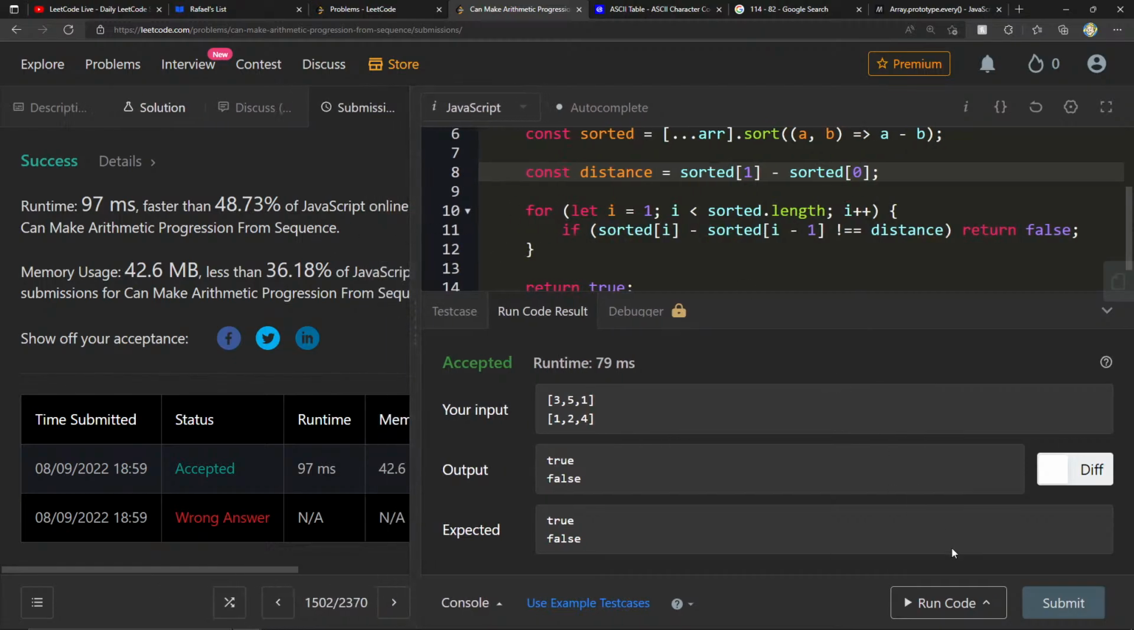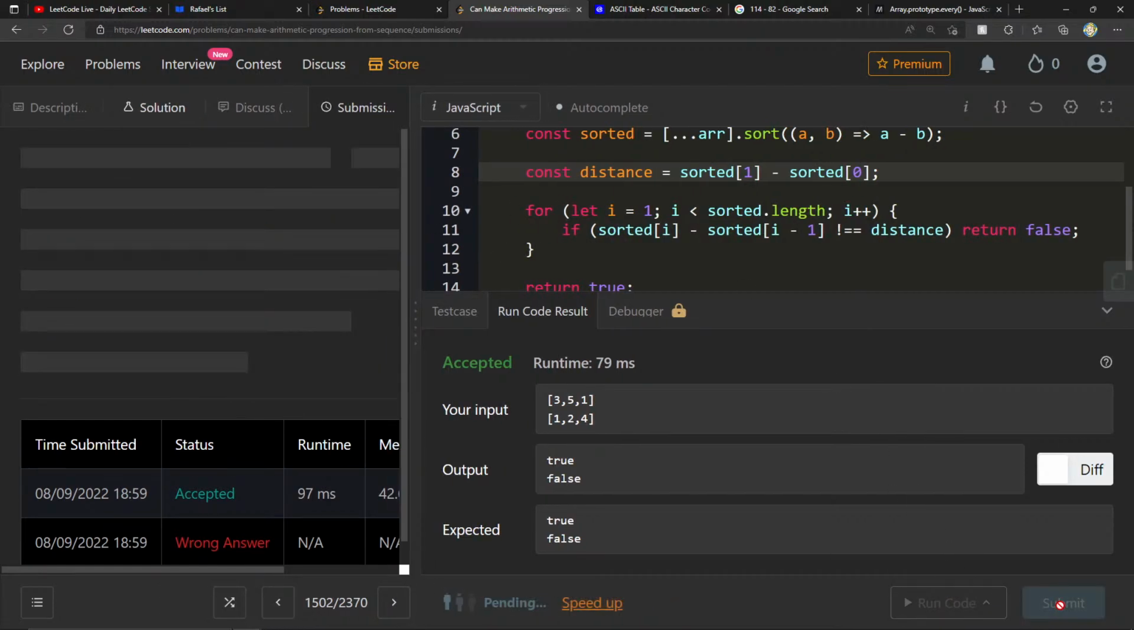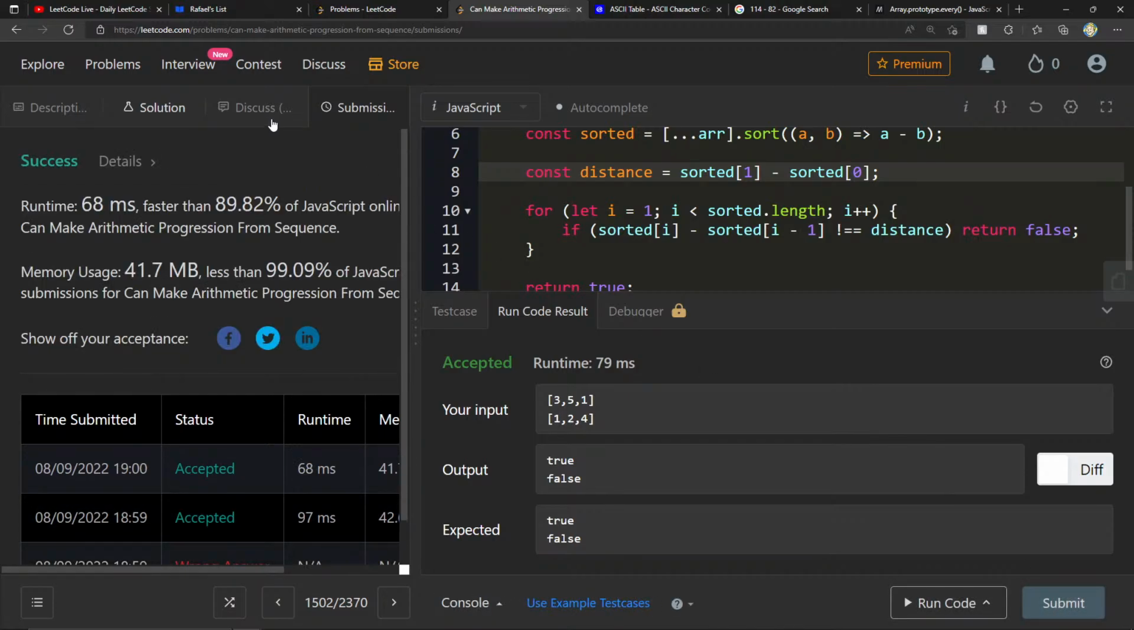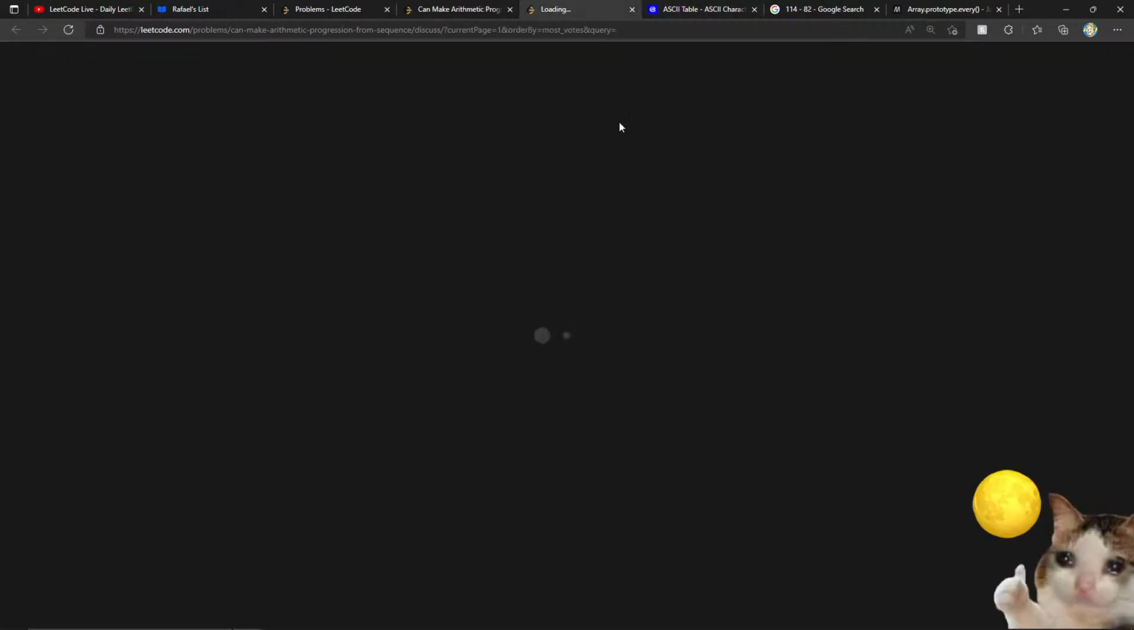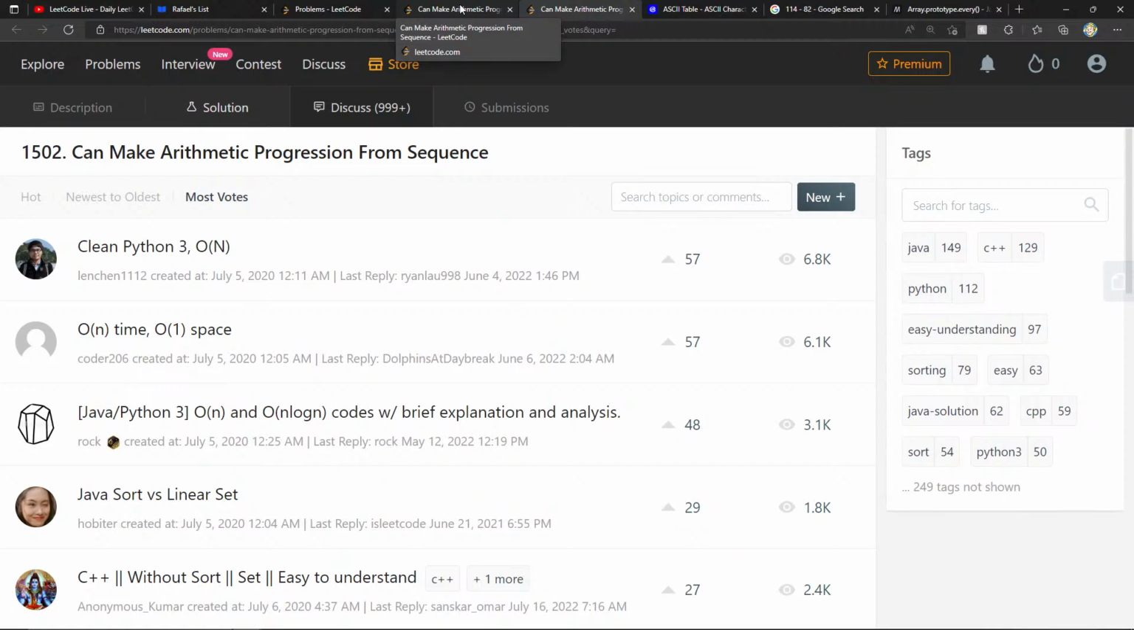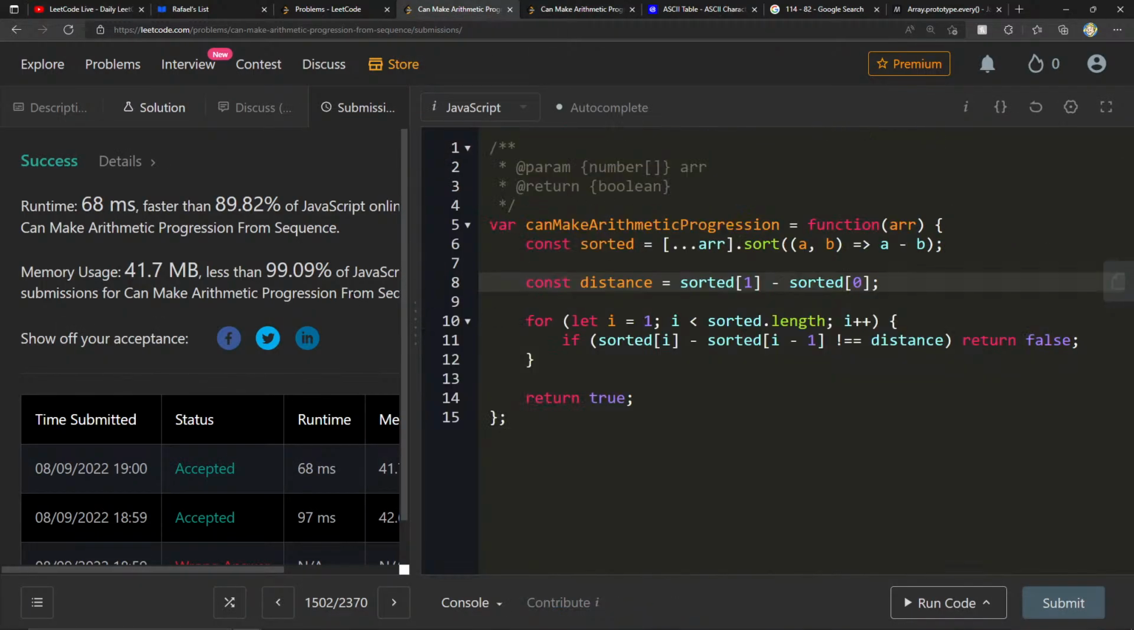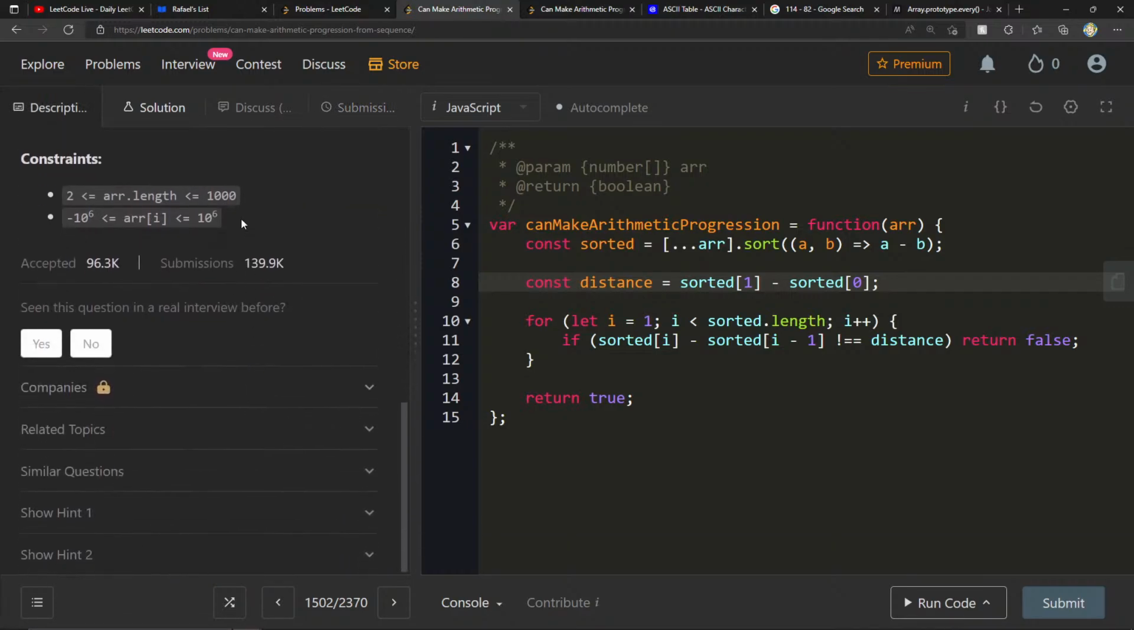Cool. So yeah, 48.73. I'm going to run this one again. 89.82, but I'm curious to see what the discussion says. O of n and O of 1 space. Okay, so I don't even want to look in there. What's our bounds? 1000. If I sorted it, O of n log n, O of n and O of 1 space.